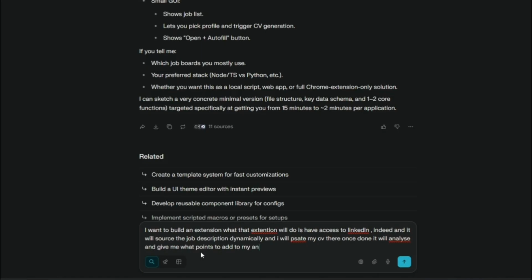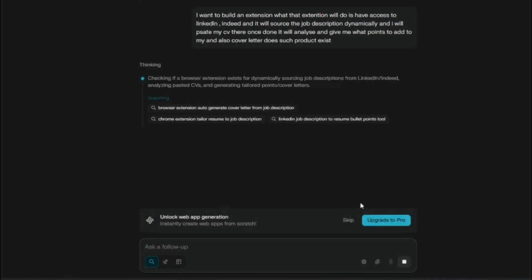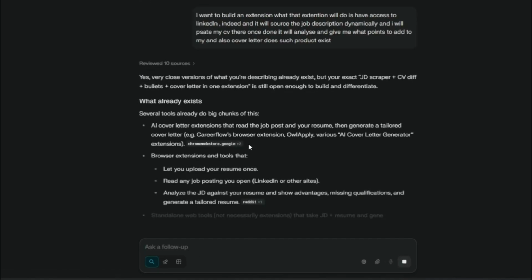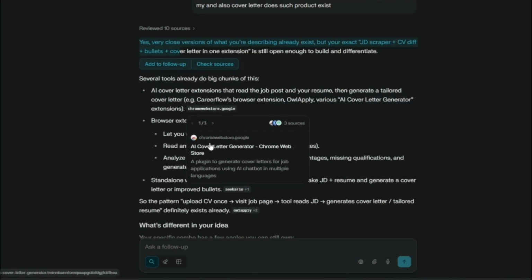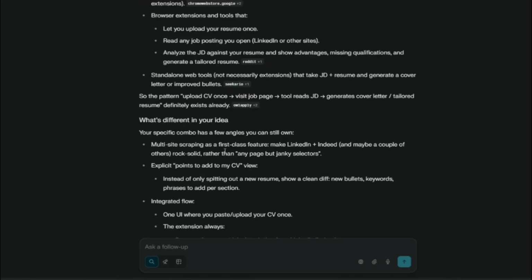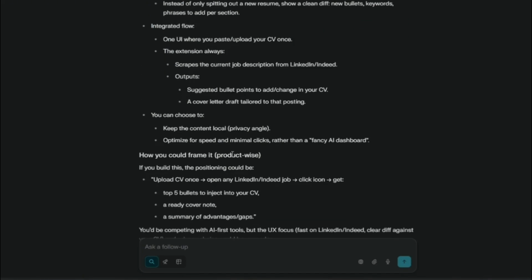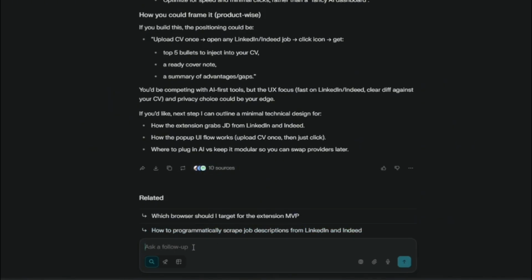or if I can build it quickly, just giving 1 or 2 hours and then use it for my benefit to cut my time from 20 to 10 minutes. So this is where Perplexity tells me that there is an extension already, but a solution like what you are asking doesn't exist because yours is a multi-site approach and everything. So this gives me an understanding of, okay, now I want to build that extension.